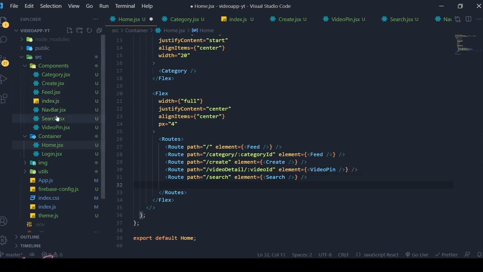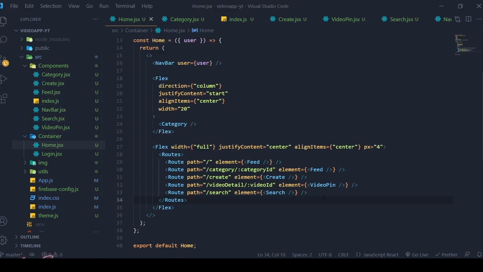So what components did we add? I hope we added everything. Save the changes, and now let's go back here and look at that. We have the category along with the feeds. Cool, so that home route is working perfectly. If I navigate to create, it will change to create. If I change to search, it will change to search.